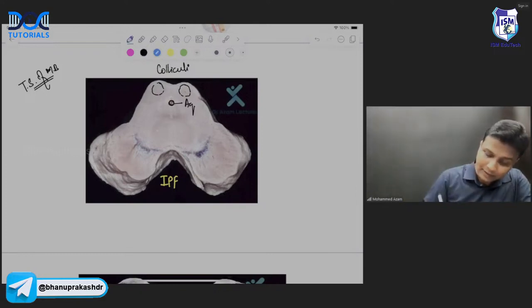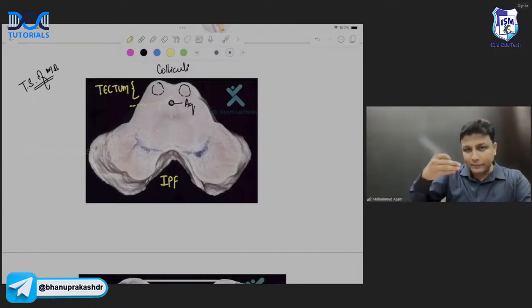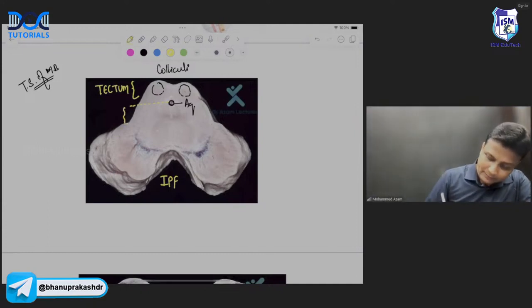And please remember that this aqueduct is a very, very important landmark, sir. Whatever part that you are able to find behind the aqueduct, this is known as tectum. Okay, now, so whatever part you're able to find behind the aqueduct, that is tectum. And in the middle, this part here will be the tegmentum part. This is tegmentum part, sir. And then, of course, this has to be the cerebral peduncle, sir. ये वाला cerebral peduncle होगा.